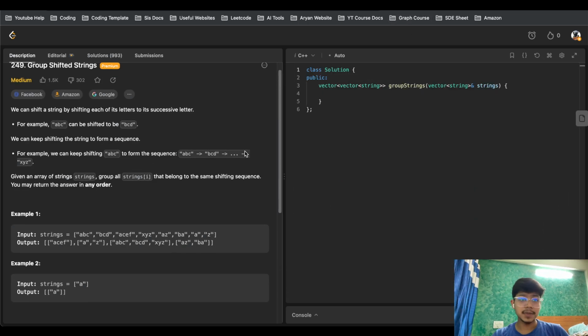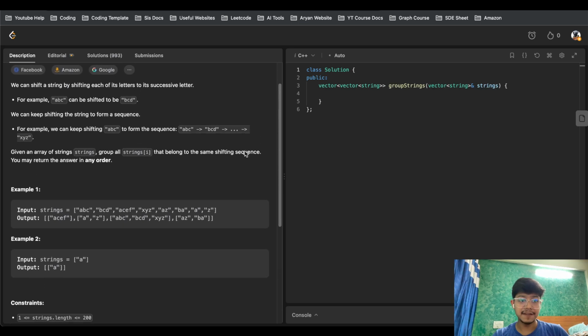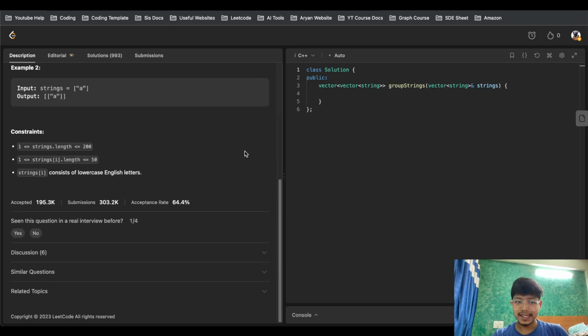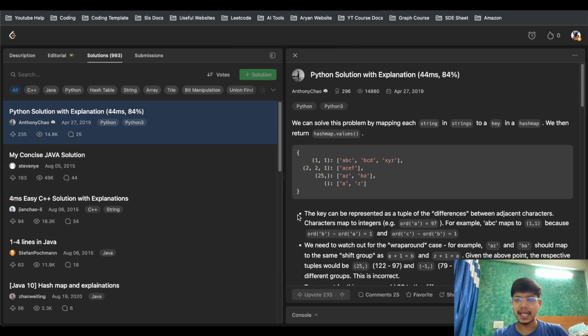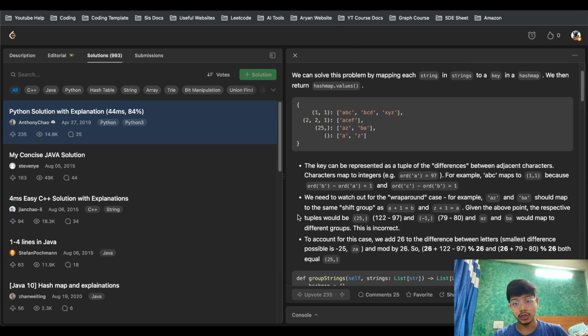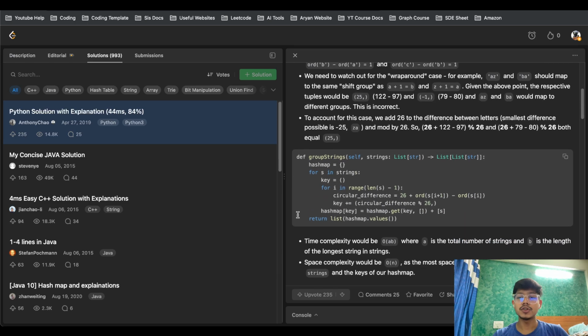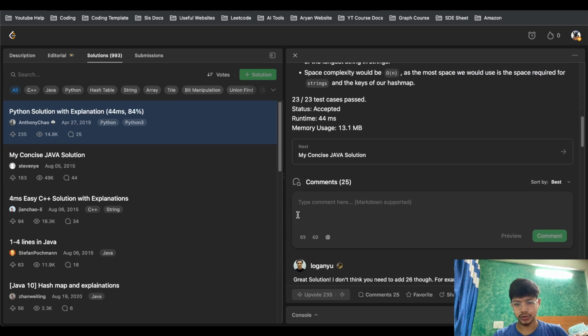Cool. Next question asked by Google, Amazon, and Facebook. That would be a very important one, so please have it done. Again, as I was referring, if by any chance you don't understand the solution, although I will highly recommend that you should be able to do it by reading the solution itself.